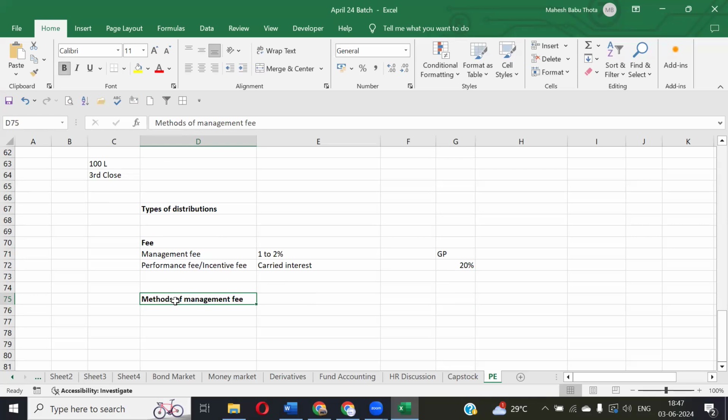Just give me a minute. Pawan, incentive fee. This is going to show this error.